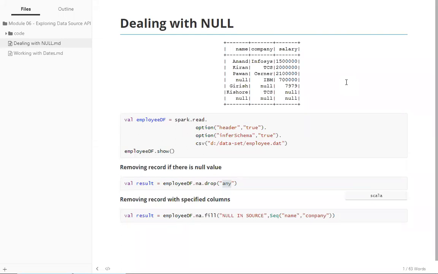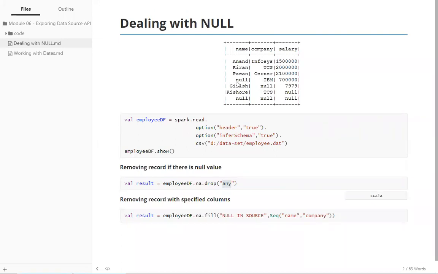Okay, now that is the second point I have here, removing records with specified columns. Now this is very important in any big data project. Whenever you're working on any big data project, do remember you are not going to remove or reject the record. The reason is, if you try to reject a complete record for just a null value on a particular column, for example, as I told you, let's assume I'm doing analysis on my employee salary and company name, absolutely it doesn't make any sense for me to remove this particular record.